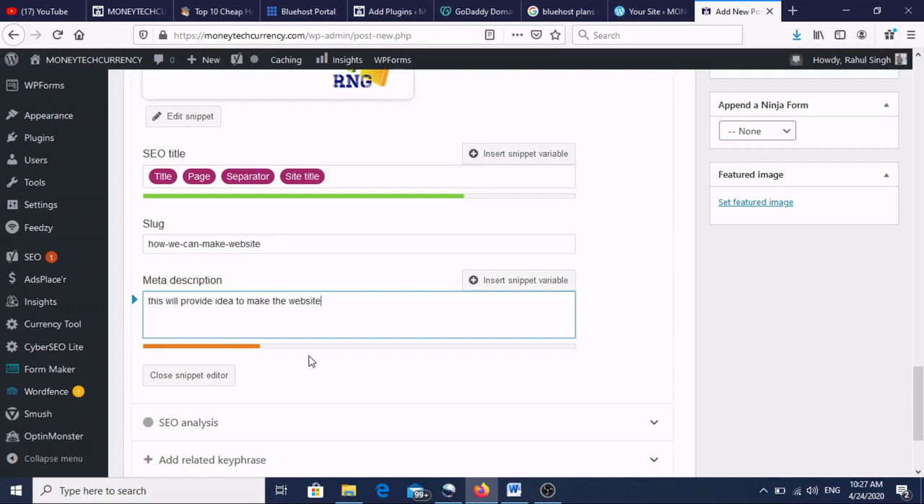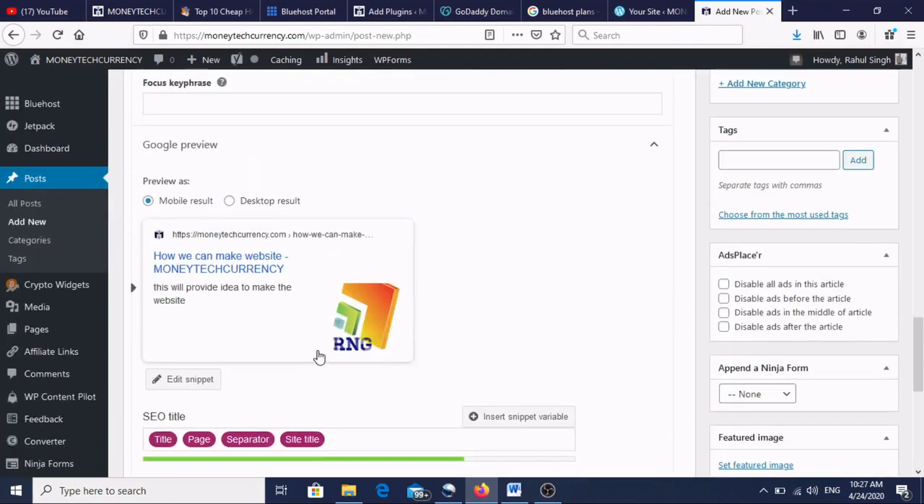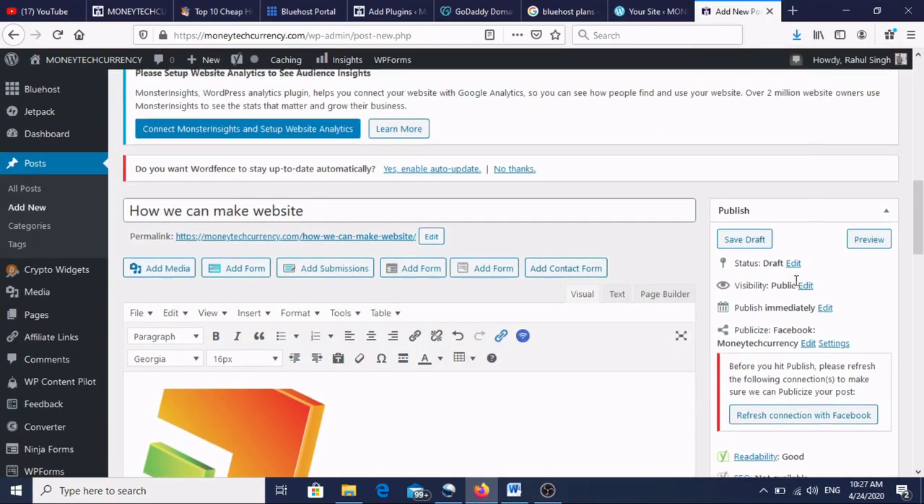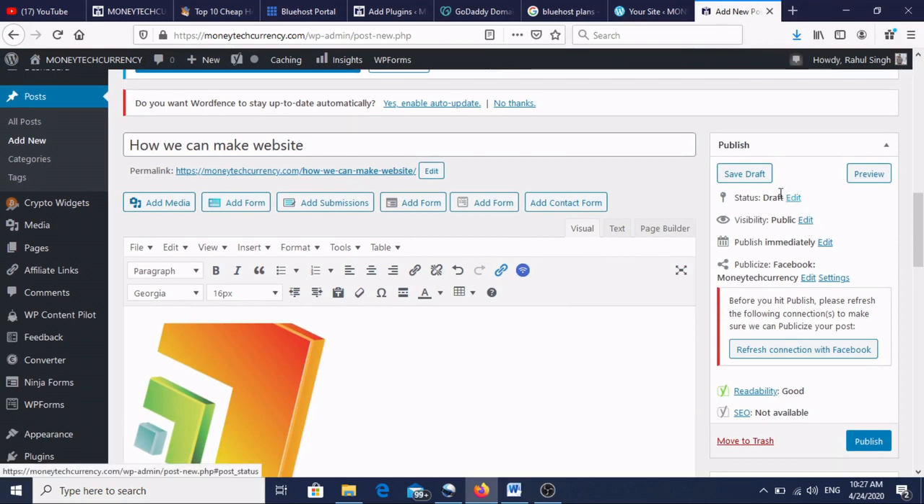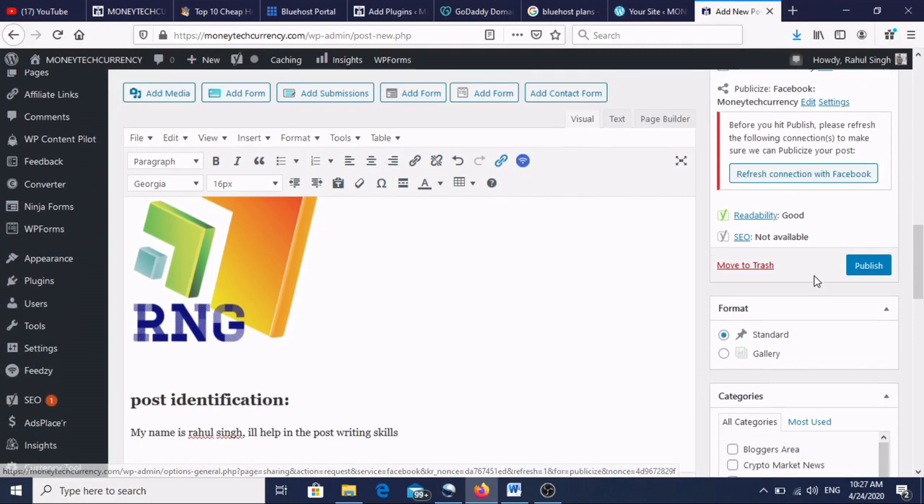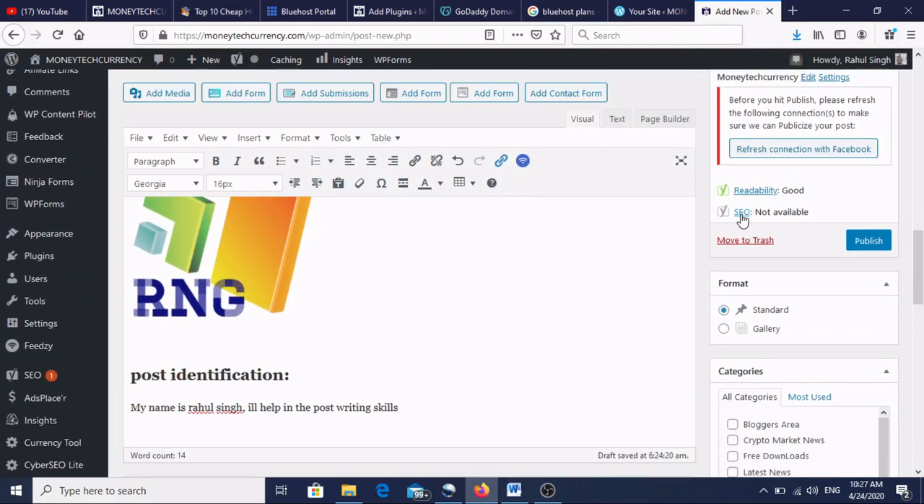Okay, then on the right side, if you can see, so many things are there. Draft, edit, save draft also you can do, if you don't have the time. Okay, publish immediately is also available. So readability is good, but SEO, search engine optimization, is not good, because this is an example only.